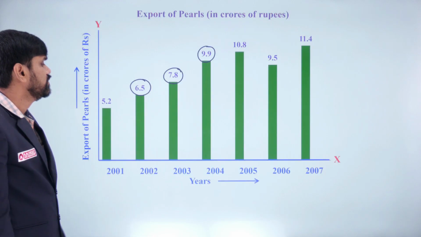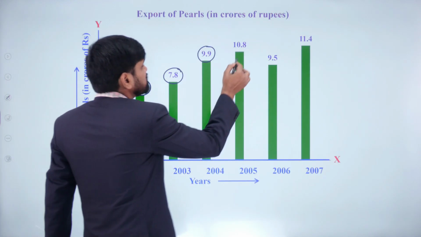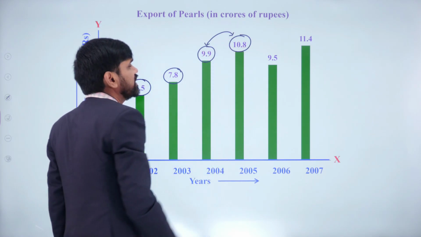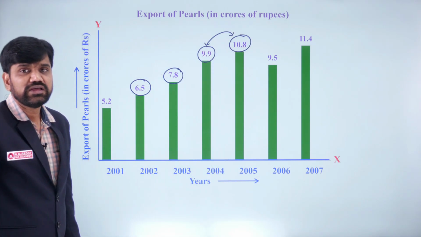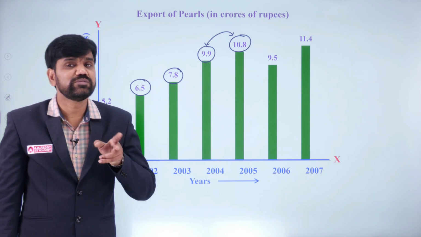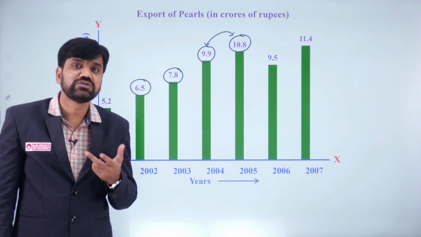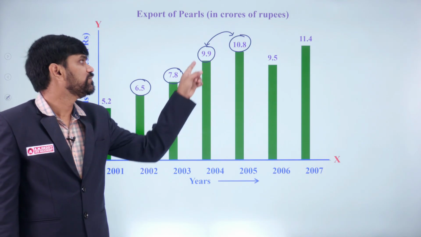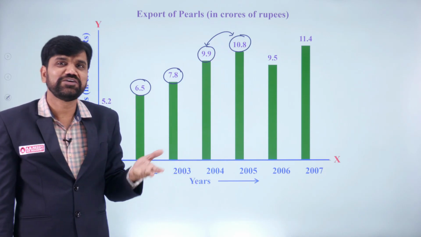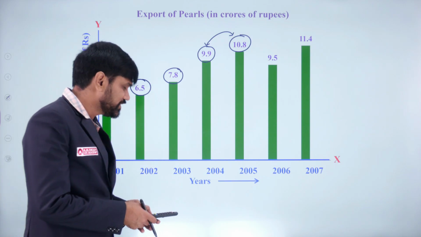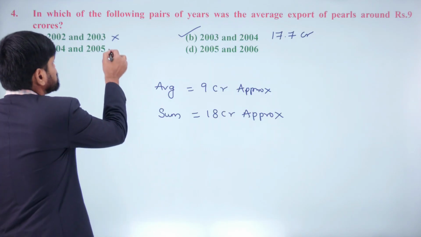2004, 2005. What is this? Here both the values are above 9 crores. When you take the average of two numbers, one number will be less than the average and the other will be more than the average. That's the property we learnt in averages. Here both numbers are more than 9 crores, so an average of 9 crores is impossible. Leave it. This is also not possible.